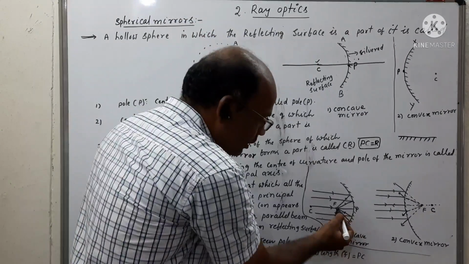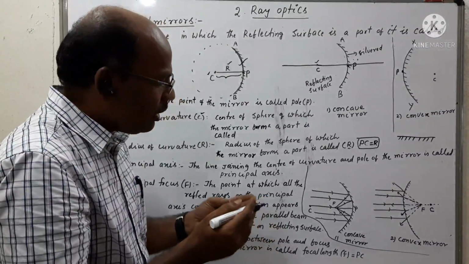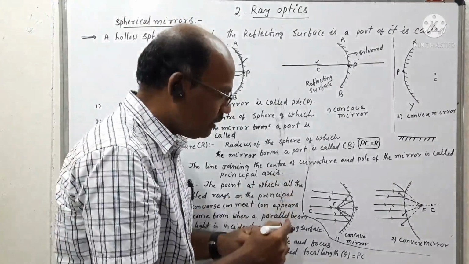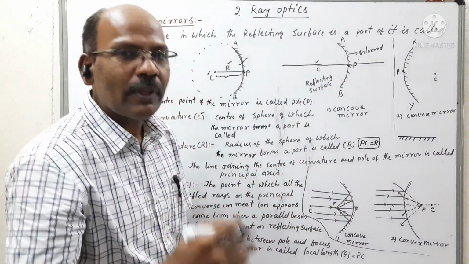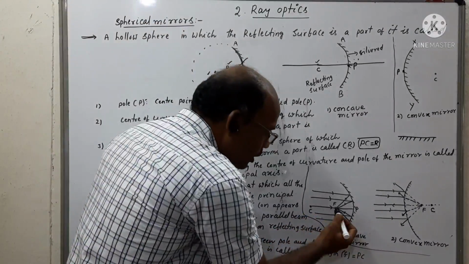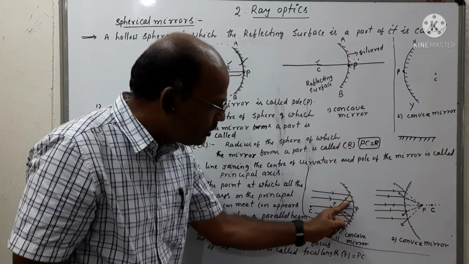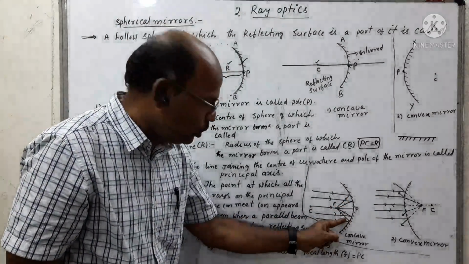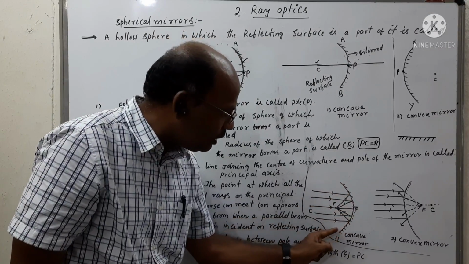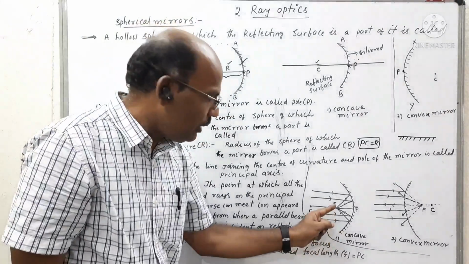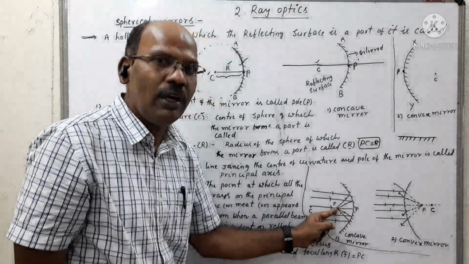So the point on the principal axis at which all the reflected rays meet or converge after a parallel beam of light is incident on the reflecting surface is called the principal focus. Here we can clearly observe that these are the reflected rays due to the parallel beam of rays which strike at different points on the reflecting surface and meet at one point on the principal axis. So this converging point is called the principal focus.